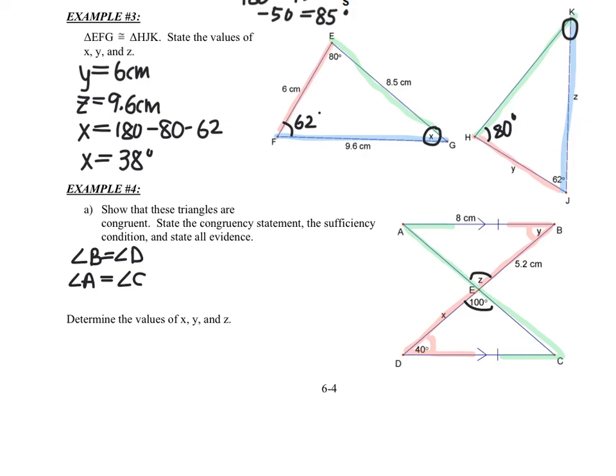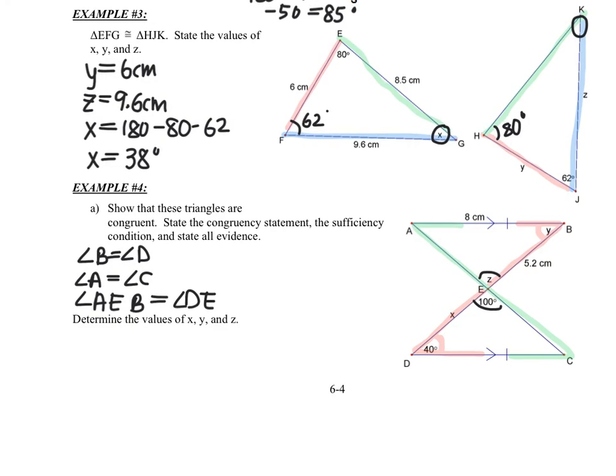Now, I can't just say angle E equals angle E because they are two different angles in two different locations. So we have to use that three-vertex notation. Make sure the angle we want, angle E, is the contained letter. If I want to state this angle right here, I'd write AEB, or you can write it as BEA. If I want to state this angle, I would write DEC, or CED as the angle. So I'm going to write angle AEB is equal to angle DEC.